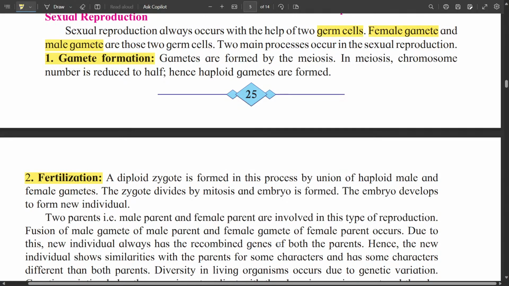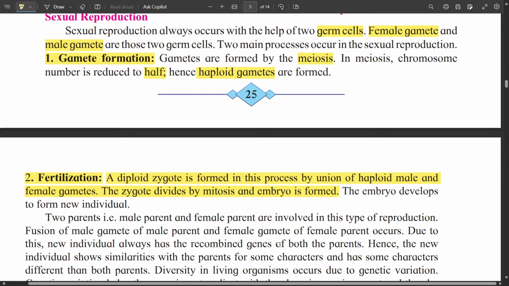What is gamete formation? The gametes are formed by meiosis, as we have learnt in the last chapter. In meiosis, the chromosome number is reduced to half. Hence, haploid gametes are formed. And during fertilization, a diploid zygote is formed by the union of haploid male and female gametes. Then the zygote divides by mitosis and an embryo is formed.